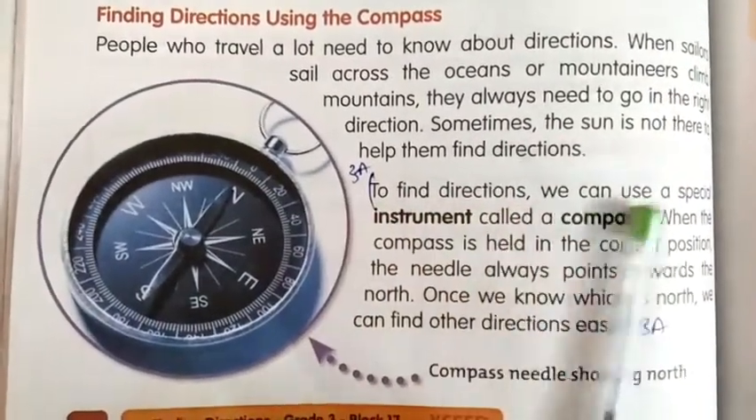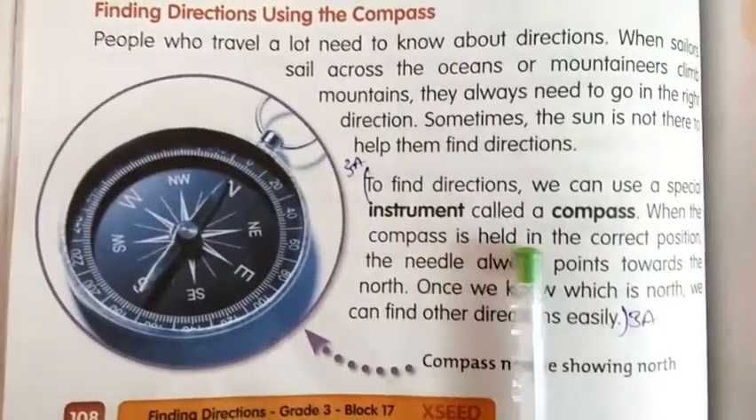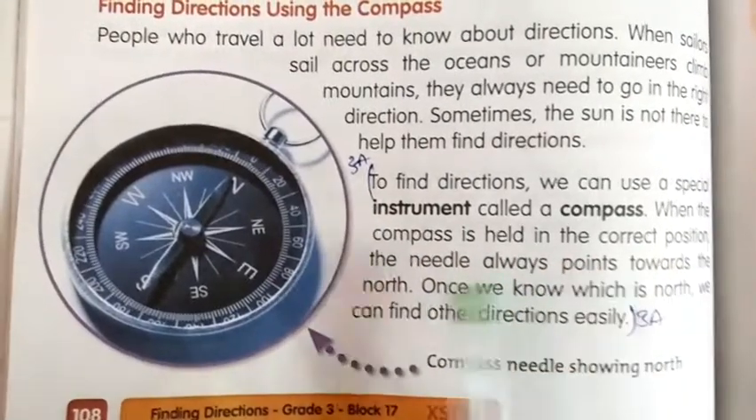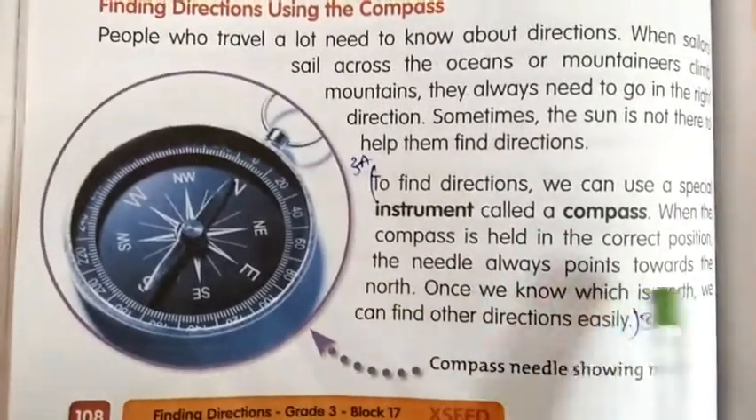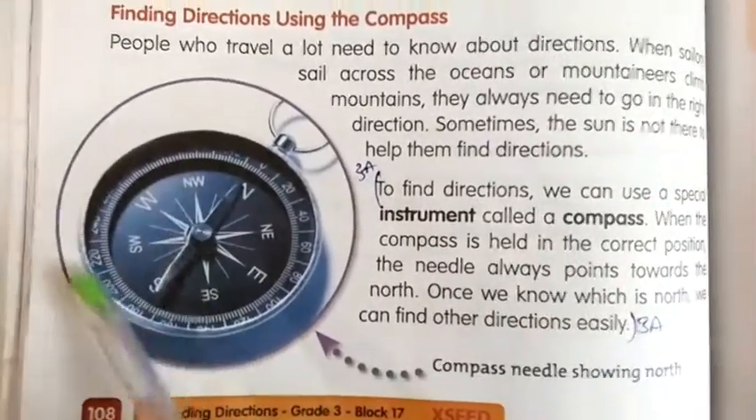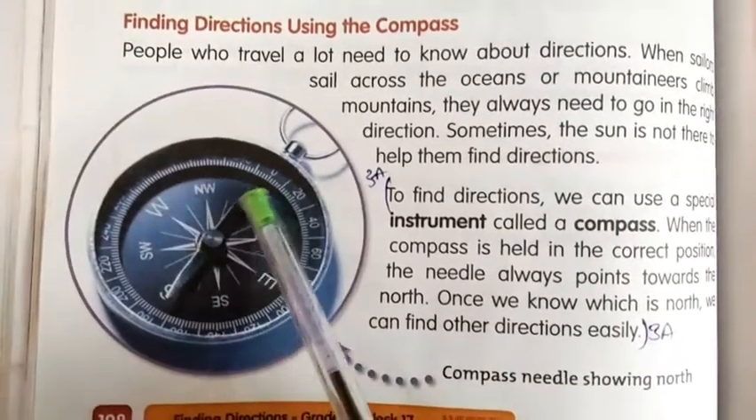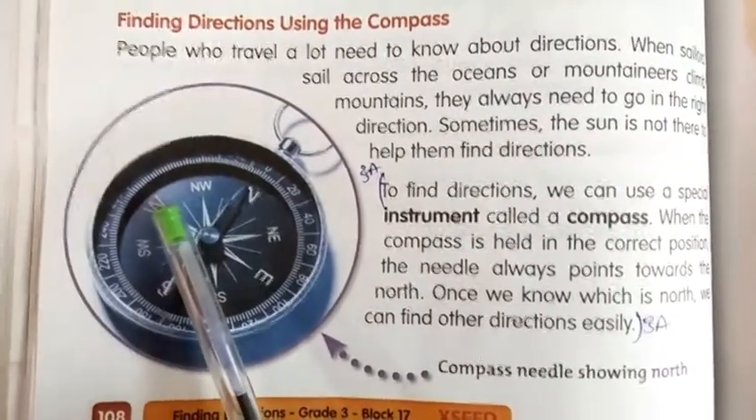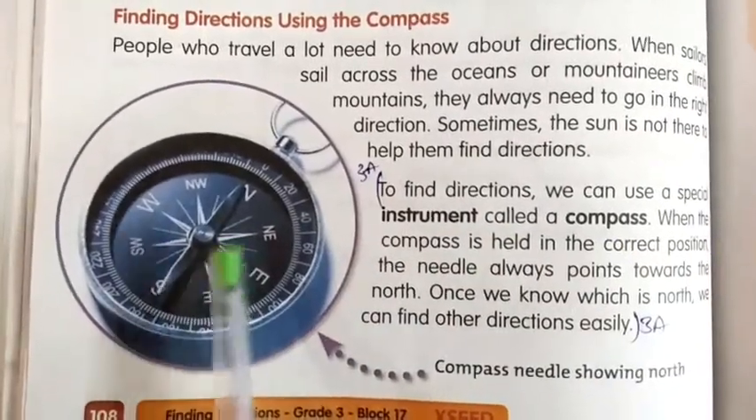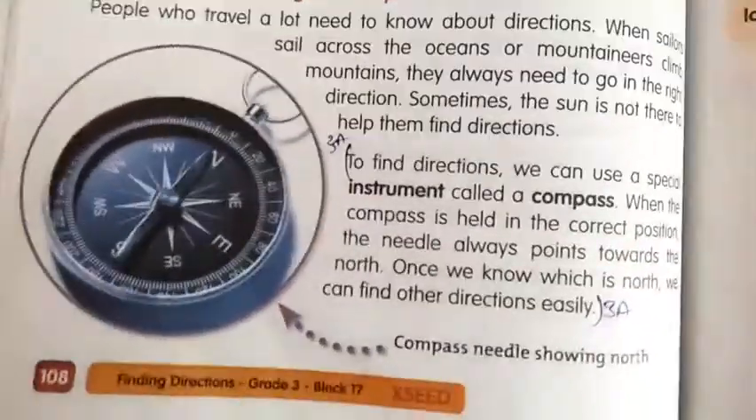To find direction, we use a special instrument called a compass. When the compass is held in the correct position, the needle always points towards the north. Once we know which is north, we can find the other directions easily. See, children, this is a compass. You can see north, south, east and west. So this instrument, the compass, will always point out the north. I will show you the picture. See how that will be.